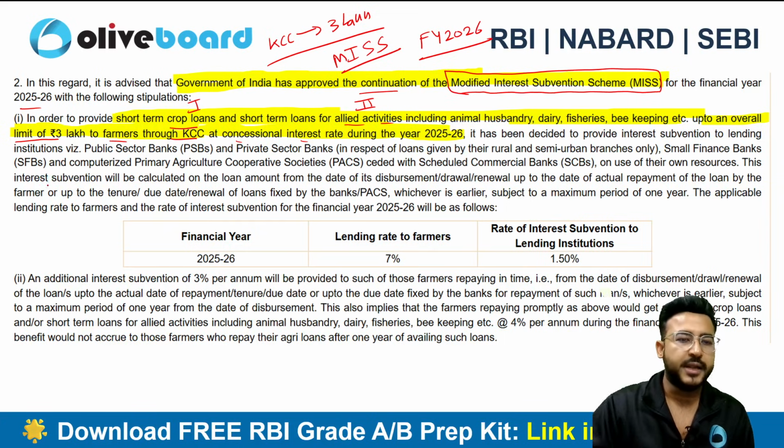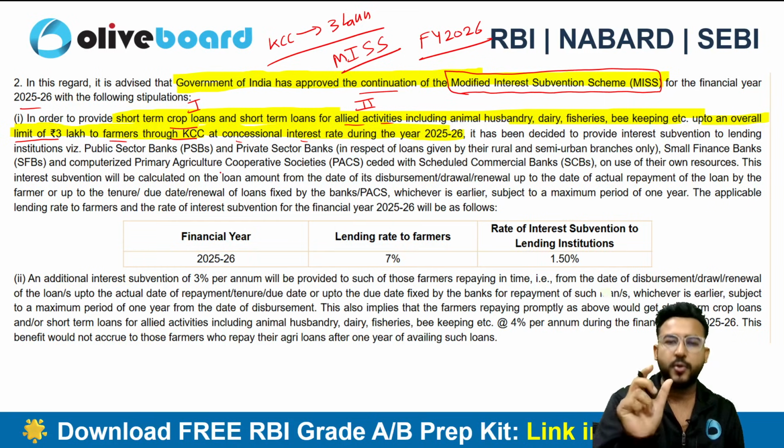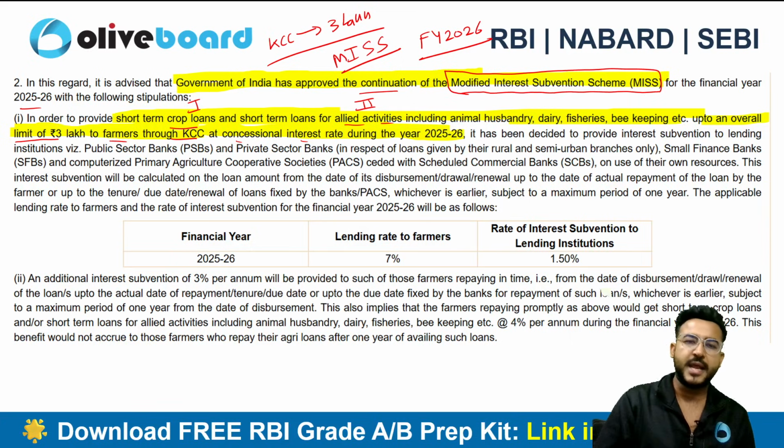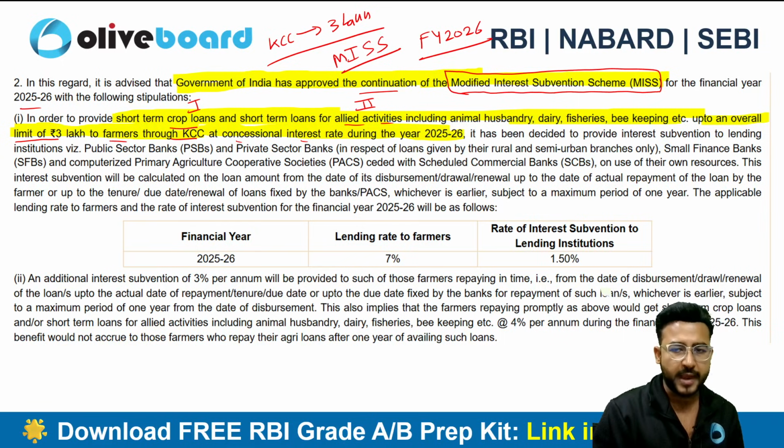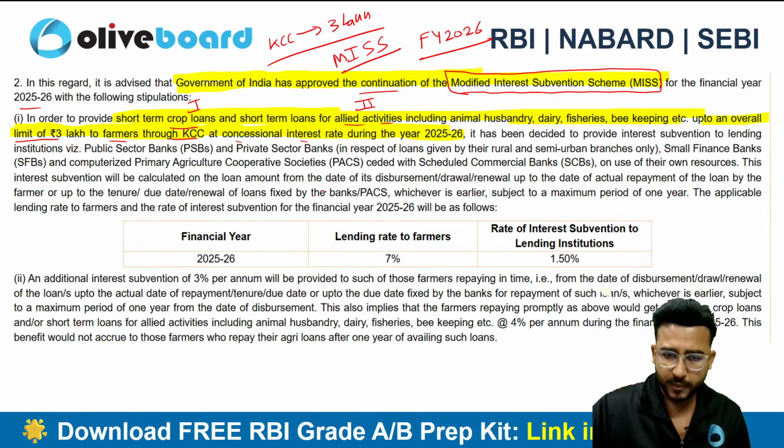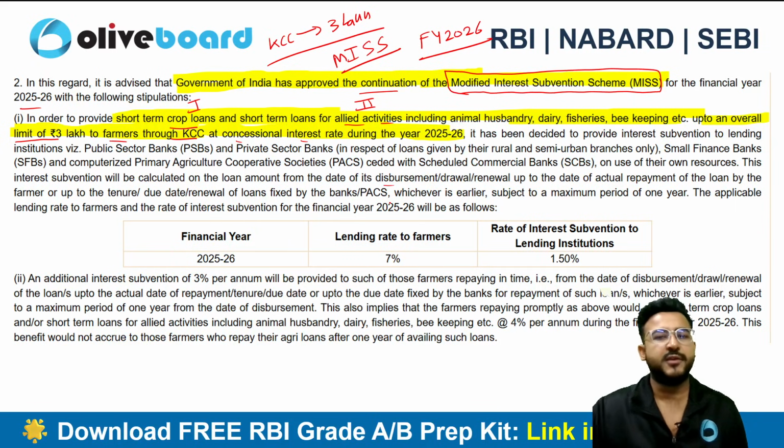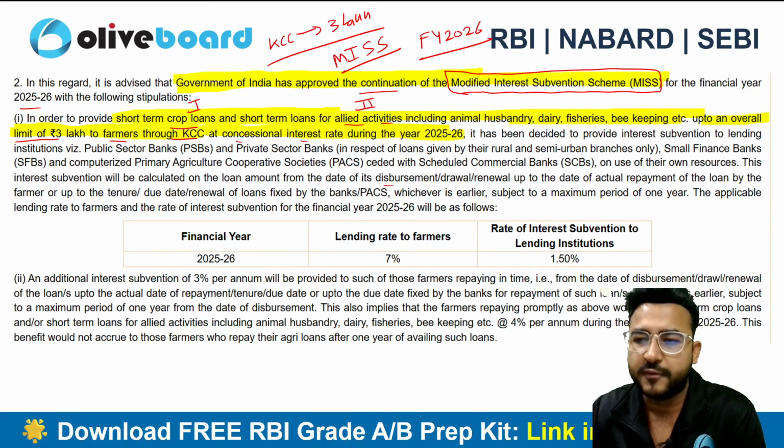This interest subvention will be calculated on the loan amount, whatever loan the farmer has taken for the crop loan or the allied activity, only on that amount. It is calculated from the date of disbursal up to the date of actual payment.